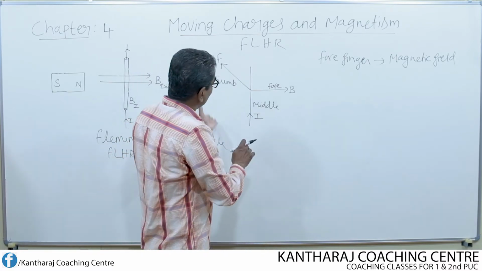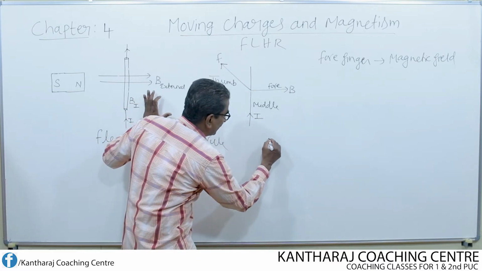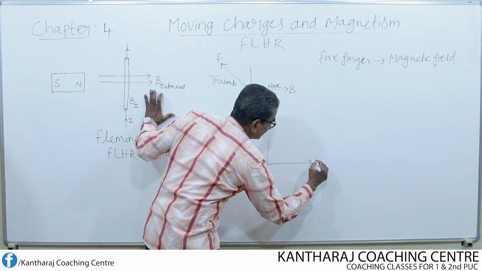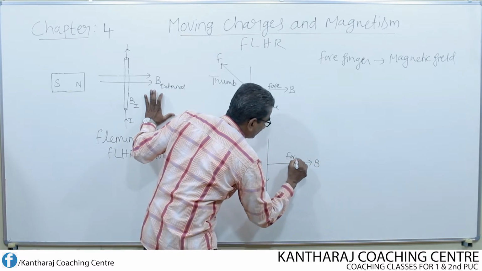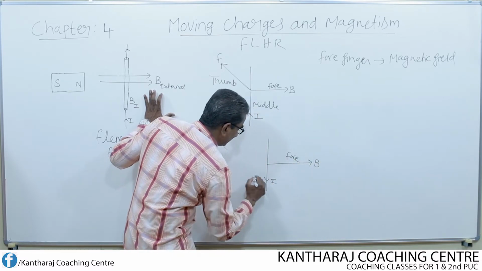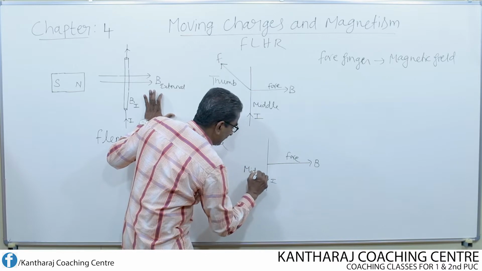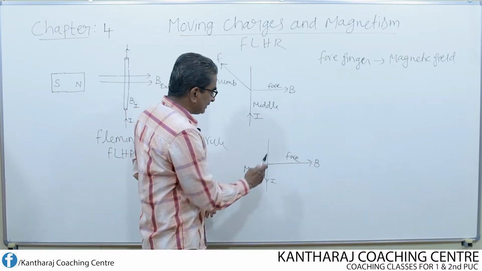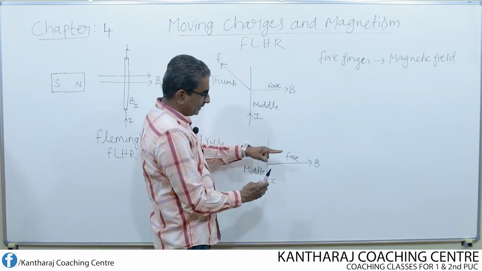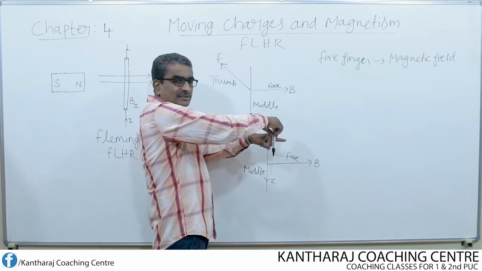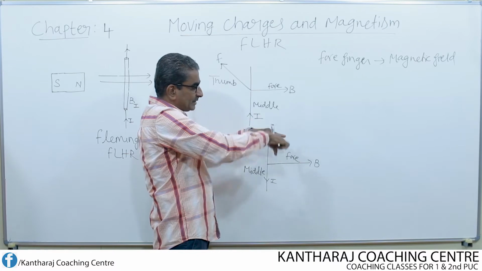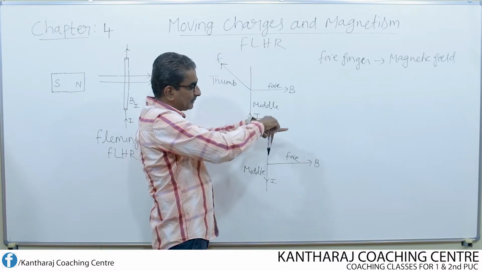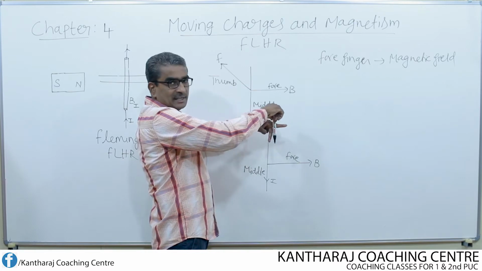Suppose I reverse the direction of current. Once again, this is the magnetic field, the forefinger, and the direction of current represents the middle finger. But this is the conductor, this is the magnetic field. Now I hold the conductor like this. Now the current is flowing in which direction? Downward direction. The stretched middle finger represents the direction of current, this represents the direction of magnetic field.